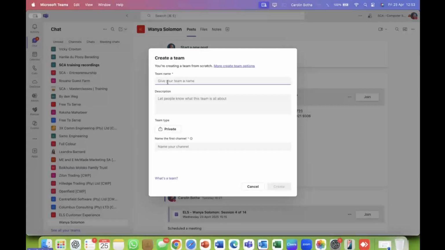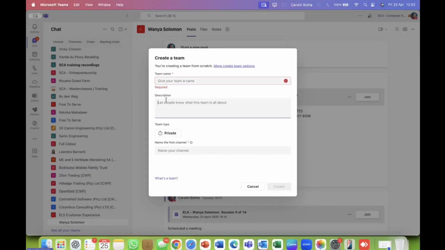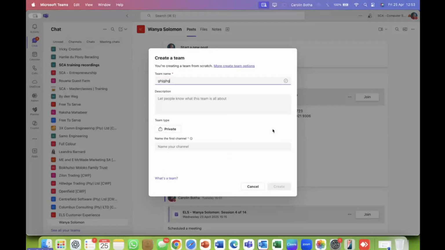You can give the team a name. You can even give it a description. You can decide what your first channel is. Microsoft had the first channel as General and we couldn't change it at all. So now we can rename that channel. So it was like a wasted channel in a way. Now we can rename our own channels and add our own channels right here.